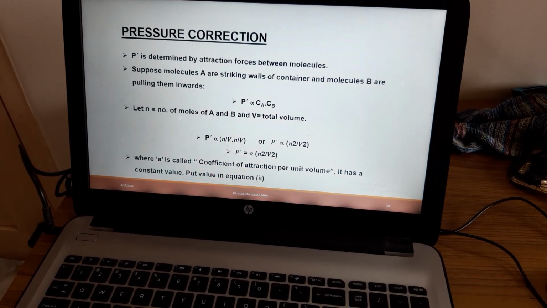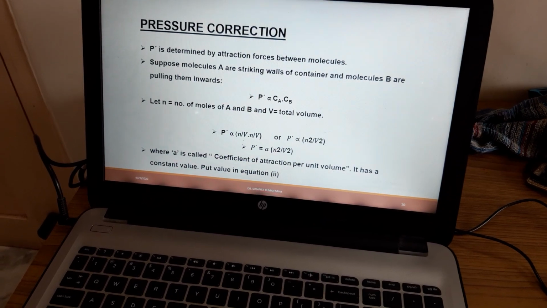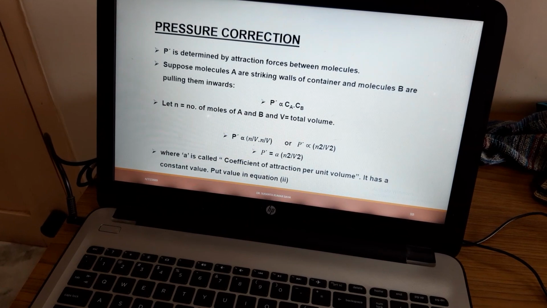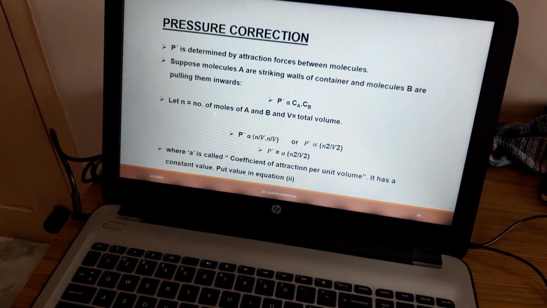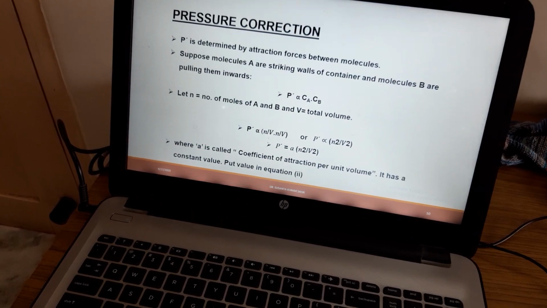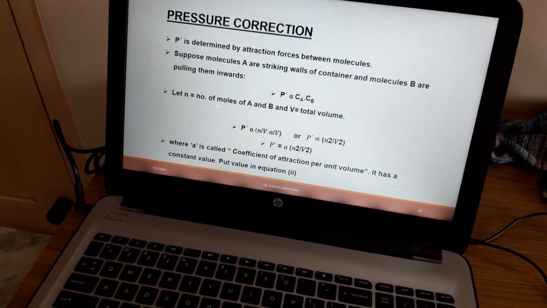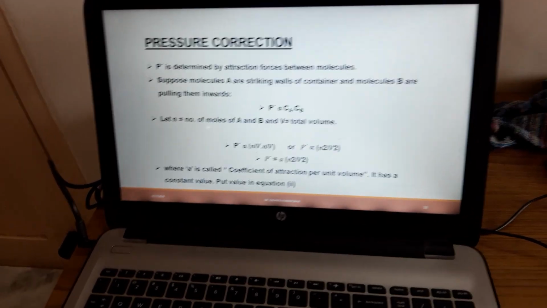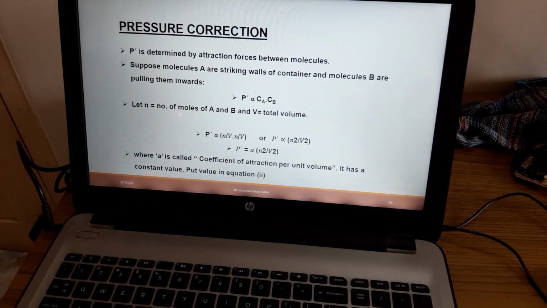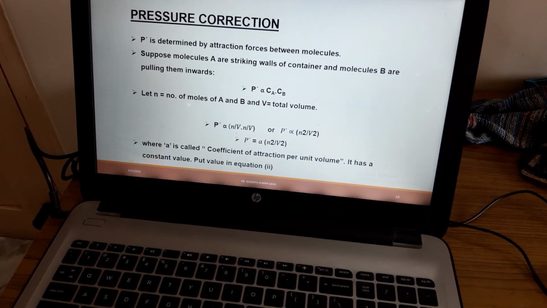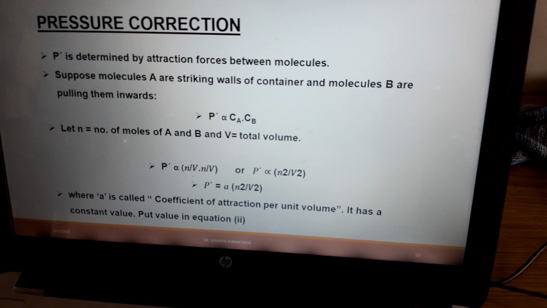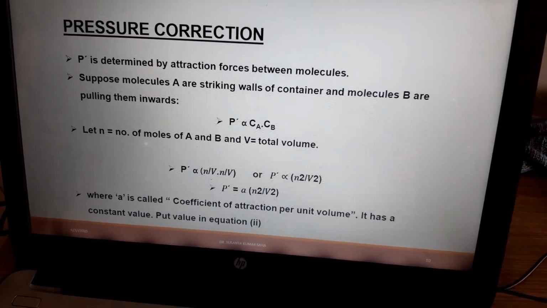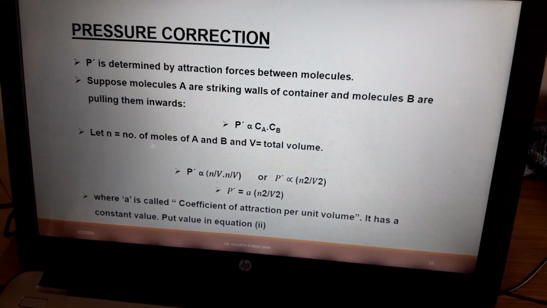Suppose molecules are striking the walls of the container and other molecules are pulling them inwards, then P dash is proportional to the concentration of molecules A and the concentration of molecules B. Let n be the number of moles of A and B, and V the total volume. Then P dash is proportional to n by V into n by V, or P dash is proportional to n square by V square, or P dash is equal to a positive constant a into n square by V square, where a is called the coefficient of attraction per unit volume.